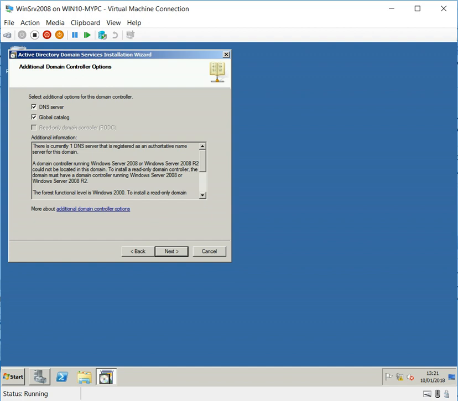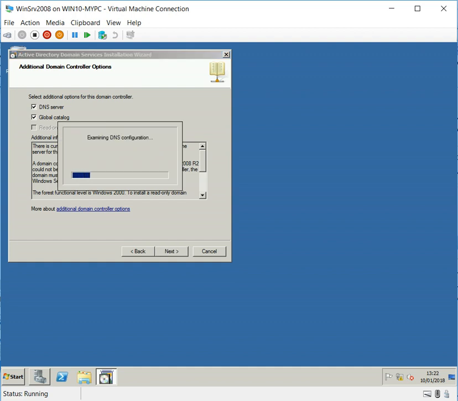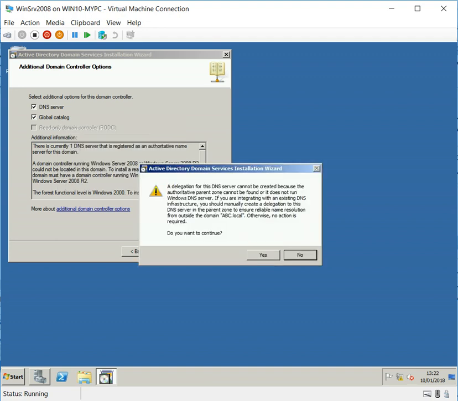So happy, yes. Global catalog, make it DNS. I'm happy. And this server will be a global catalog and DNS server. The FSMO roles are still on the primary 2003, till later on, when we will see the FSMO roles before you decommission it. And here, a delegation for the DNS server cannot be created because the authoritative parent zone cannot be found. It does not run Windows DNS. Otherwise, you need to run integrated. Do you want to continue?